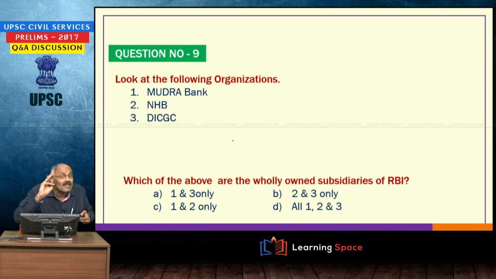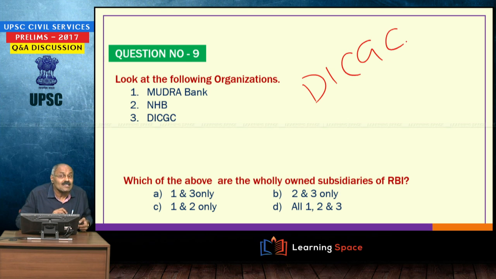These things are very important. Look at the following organizations: Mudra Bank, NHB, DICGC. When you look at Reserve Bank of India, three are subsidiaries. What are the three subsidiaries? DICGC, Deposit Insurance Credit Guarantee Corporation. This looks at insurance needs of the bank customers. Second one is National Housing Bank. This is housing regulator. Third one is Bharatiya Reserve Bank Note Mudran Private Limited, which prints currency notes.